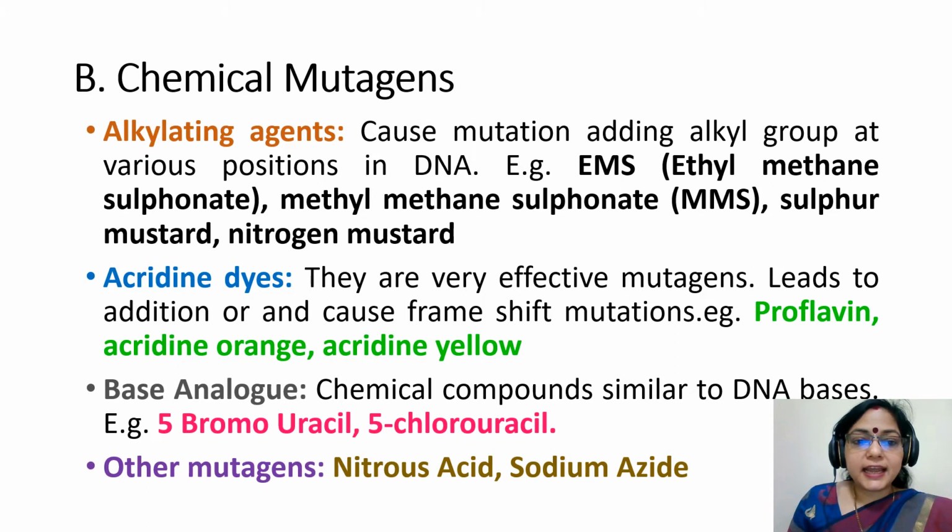Chemical mutagens, alkylating agents: they cause mutation by adding alkyl groups at various positions in DNA, for example ethyl methane sulfonate, sulfur mustard, nitrogen mustard, etc. Acridine dyes are very effective mutagens that cause frame shift mutation through addition or deletion, for example proflavin, acridine orange, acridine yellow. Base analogs are chemical compounds that are similar to DNA bases, for example 5-bromouracil and 5-chlorouracil. Other mutagens, for example nitrous acid and sodium azide.